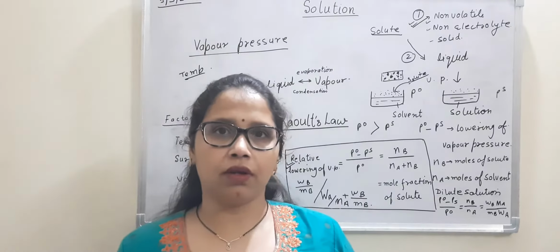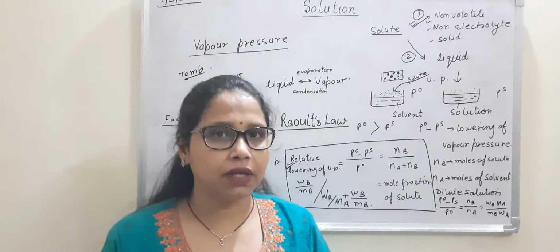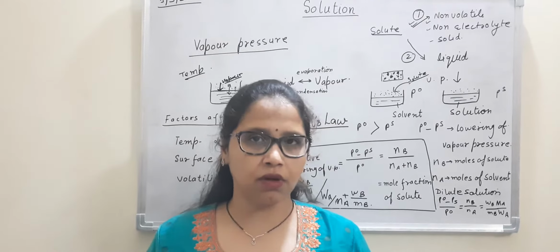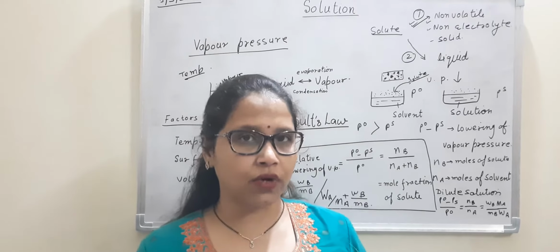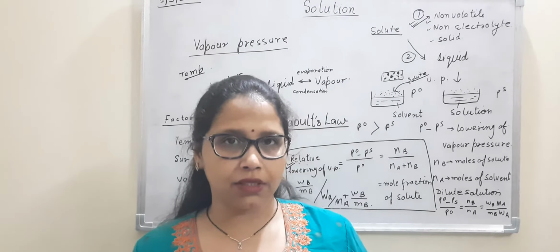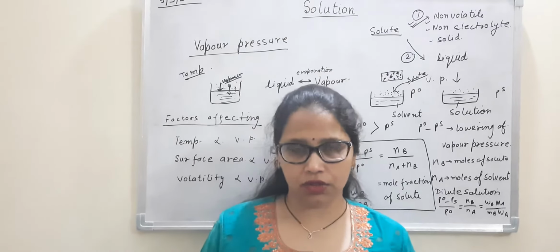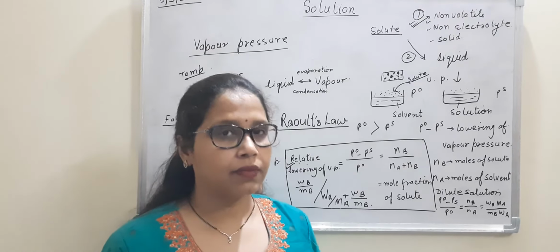When we talk about a non-volatile, non-electrolyte solid, it means the solid is not contributing anything to the volume of the solution which we are preparing. Since volume is not increased, whatever the volume of the initial liquid, that will remain the same. Another thing to be studied: we are studying liquid solutions only, which means our solvent is majorly in the liquid state.